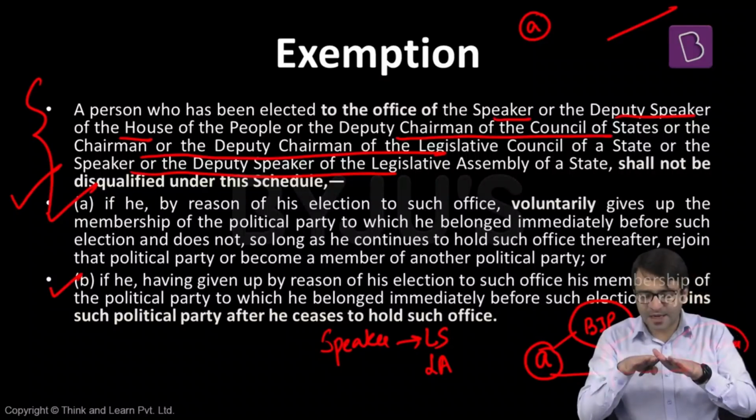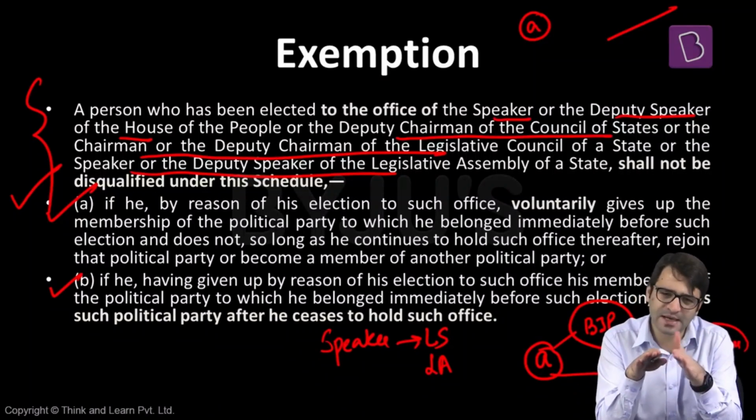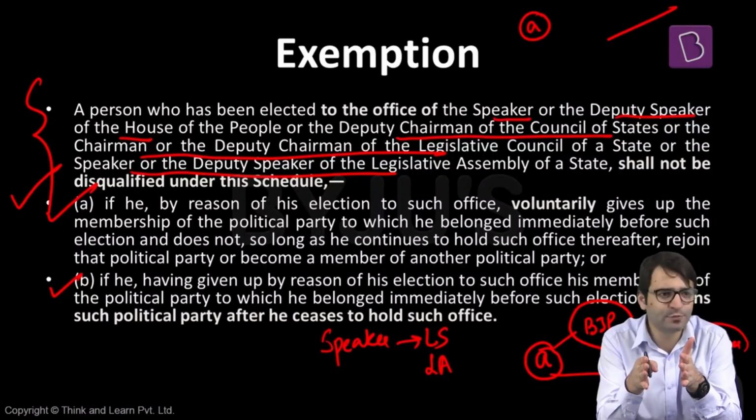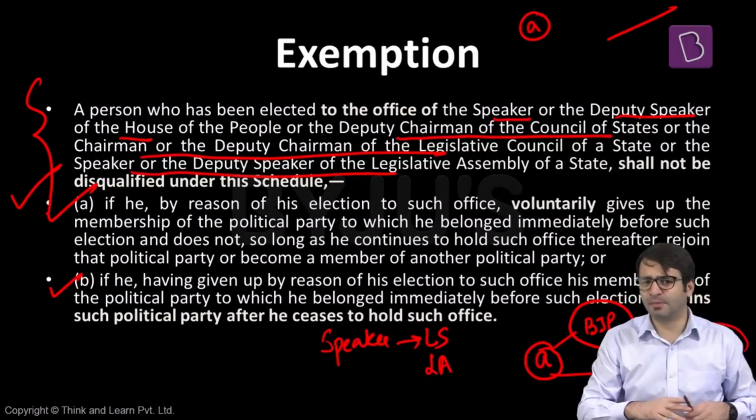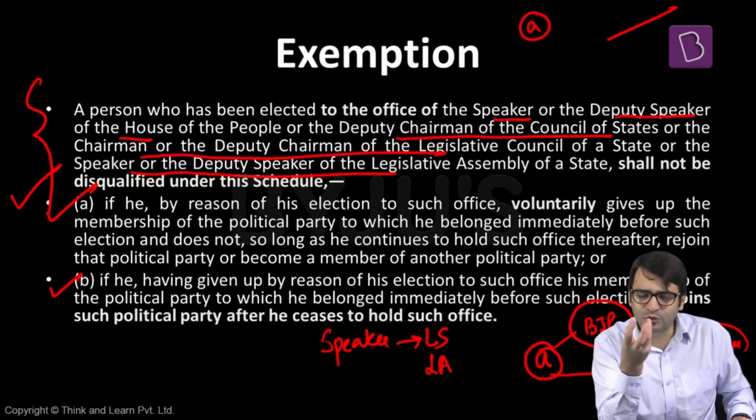What does paragraph 8 say? I'm the Speaker of the Lok Sabha. I belong to the BJP. Now I'm resigning from the post of the Speaker, or I'm removed from the office of the Speaker. Now what will happen to me? To which political party should I belong? I have to join the same party again, which is the BJP. If I join any other political party, I will be disqualified. That means what are we talking about? We're talking about anti-defection law. What was the need to have an anti-defection law in this country?